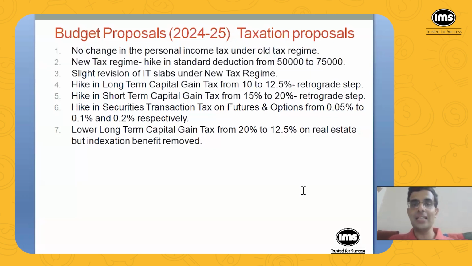Now the problem is that after this new tax regime has come, there is absolutely no change in the income tax for the old tax regime. That is one pain point, because when someone like me took a home loan, that was before 2020, when the new tax regime came up. The tax deduction through the EMI payment was also one of the considerations at the back of my mind, because I would pay less tax and to that extent my take-home salary would go up.